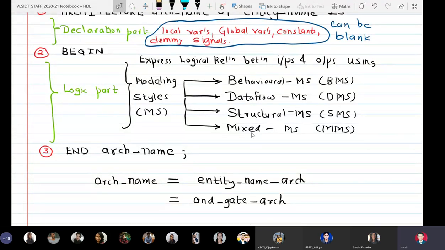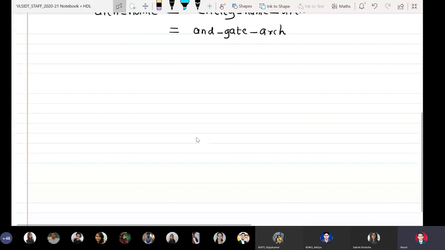Now we further go on to discuss how to identify which modeling style has been used by a VHDL modeler. Modeling styles basically are characterized by the presence of two types of statements, that is concurrent statements and sequential statements, right?